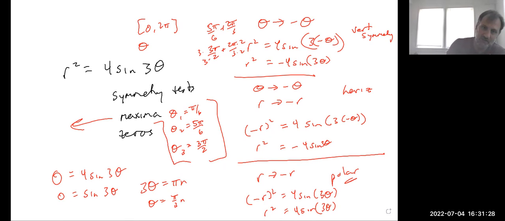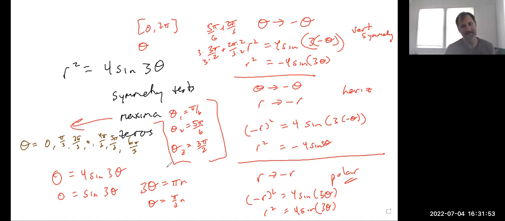So between 0 and 2 pi, we've got, use a different color for my zeros here, 0, pi thirds, 2 pi thirds, pi, 4 pi thirds, 5 pi thirds, and last but not least, 6 pi thirds. So a bunch of zeros inside of that range of solutions.